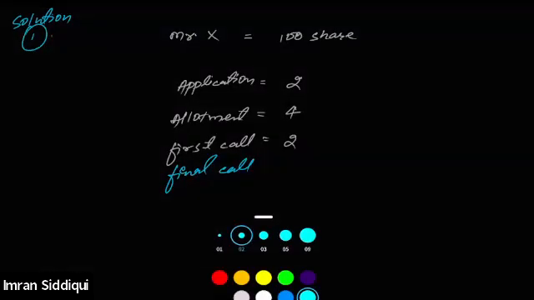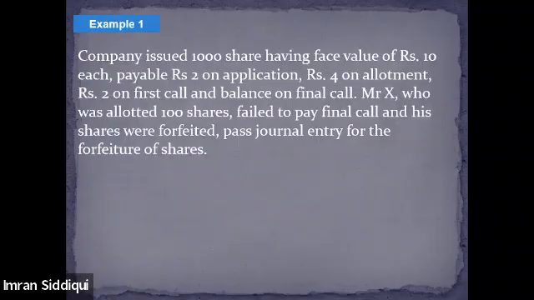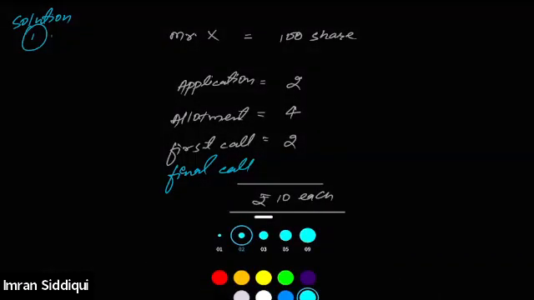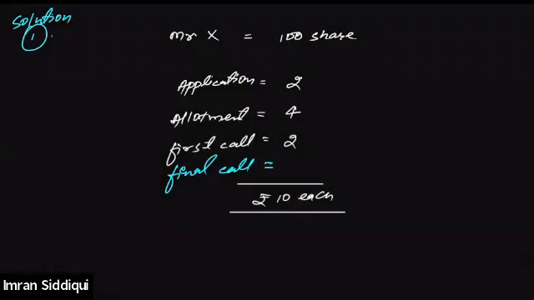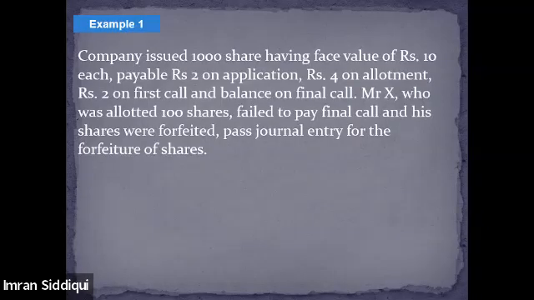Can you please tell me the final amount that he will be required to pay? How much will he be required to pay on the final call? The total face value of the share was 10 rupees. Tell me what will be the final call value? 2. 2 rupees, that's right. Okay. So this way he was supposed to pay for his 100 shares. Now, the question is saying that he did not pay the final call, and then the company decided to forfeit his shares.